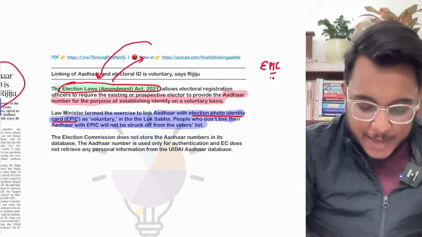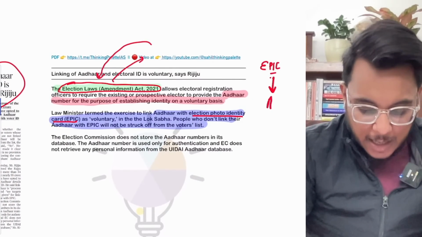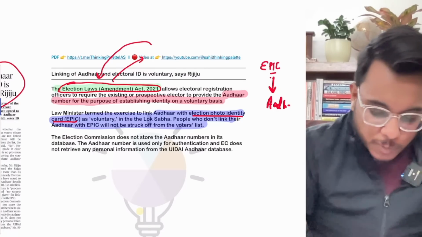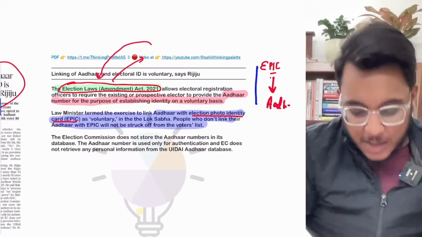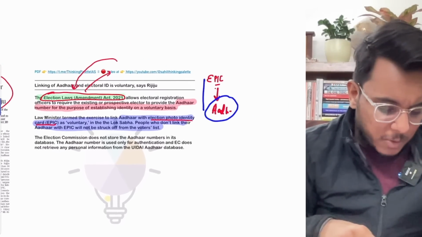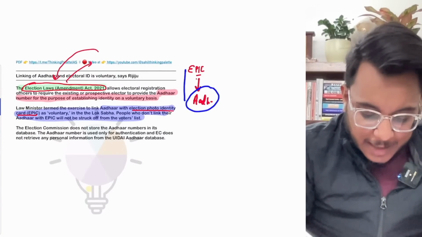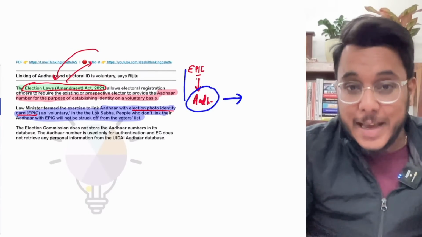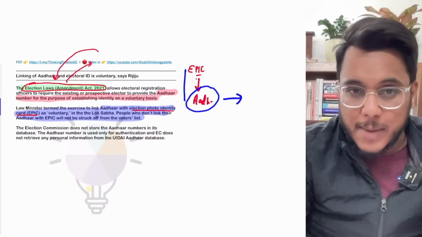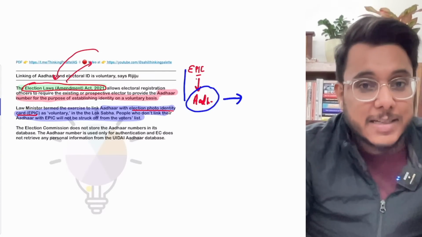So the EPIC, Election Photo Identity Card, and the Aadhaar are to be linked. It has been said that it will lead to profiling of the citizens. The Aadhaar contains all of the information. Now, guys, you see this particular thing: Aadhaar is required to avail many government schemes, government benefits, government subsidies, etc.